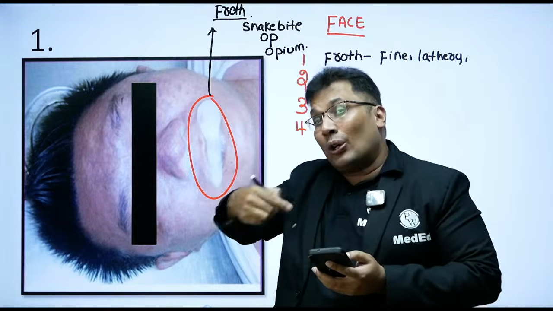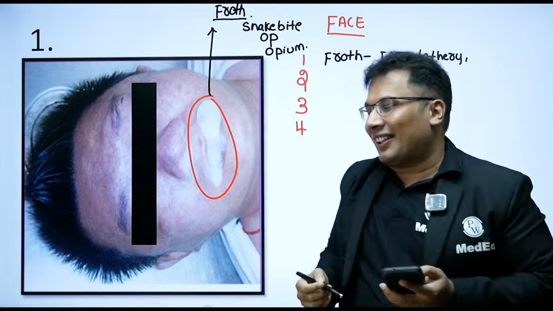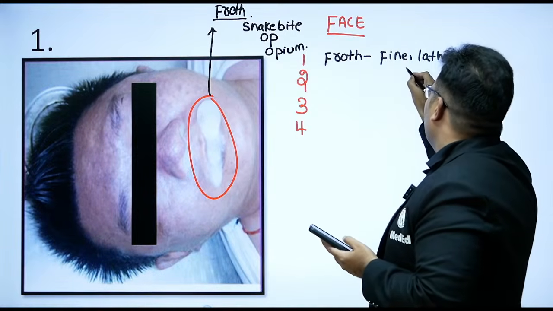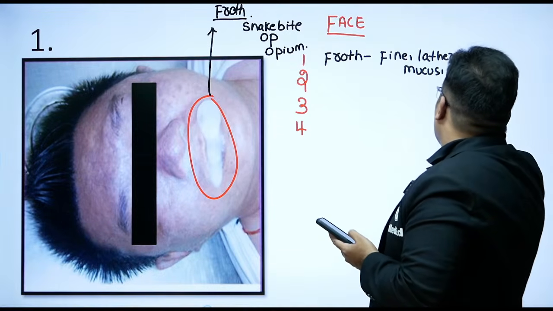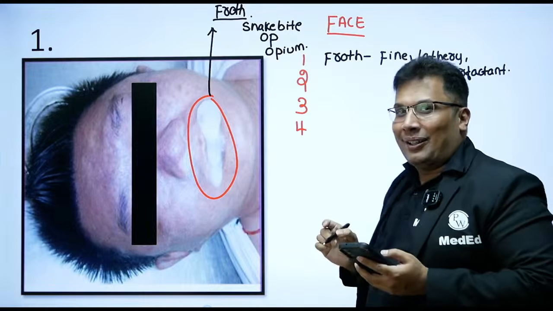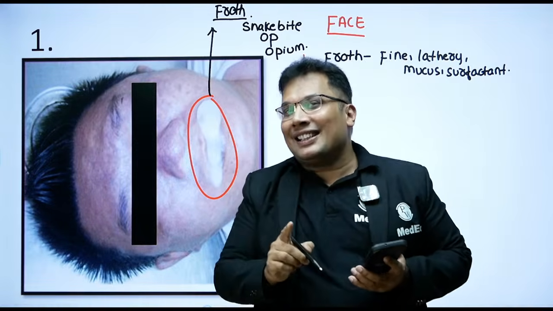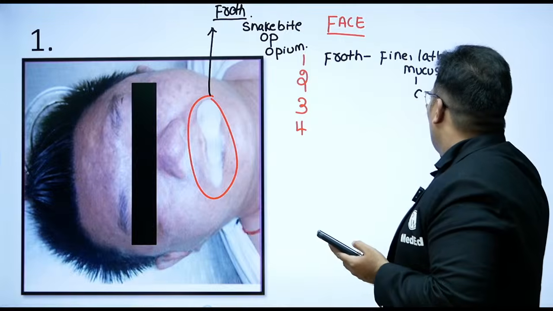Why? What is there in the froth? So the froth is because of mucus and surfactant. And remember, the froth is commonly seen in conscious drowning.